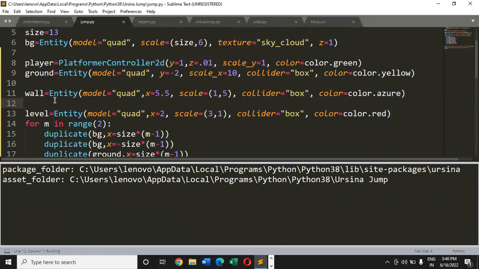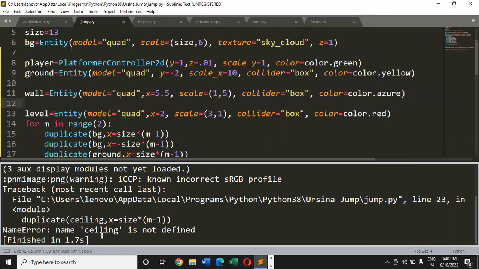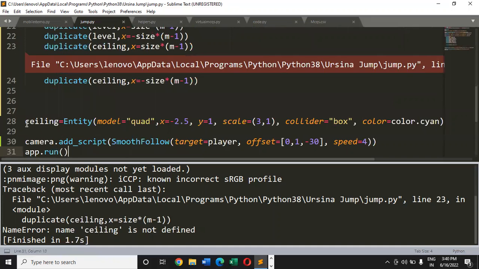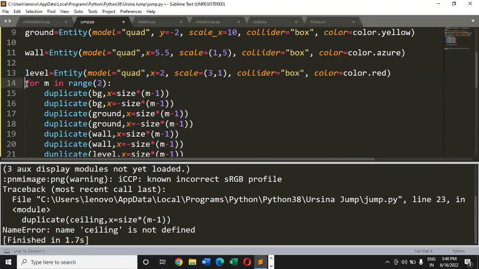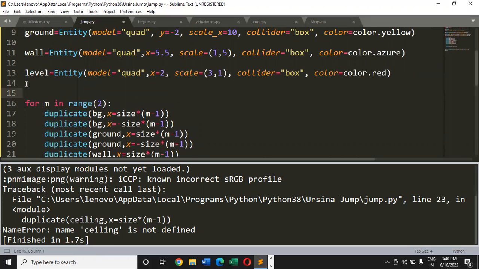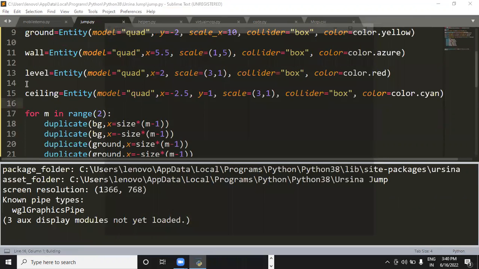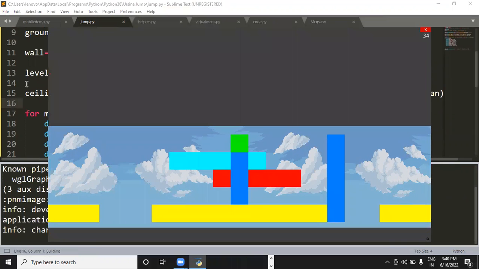Now, if I save the changes and run the code, I hope I will get the output. Name ceiling is not defined. Okay, it says that ceiling is not defined. So I'll have to push this ceiling also right on the top of this for loop. We can put it here, saving the changes, running the code. Let's see. Okay, so we are getting this kind of output here. The issue now is I'm not able to move my player here. If I'm trying to move my player using the A and D keys, I'm not able to do so.